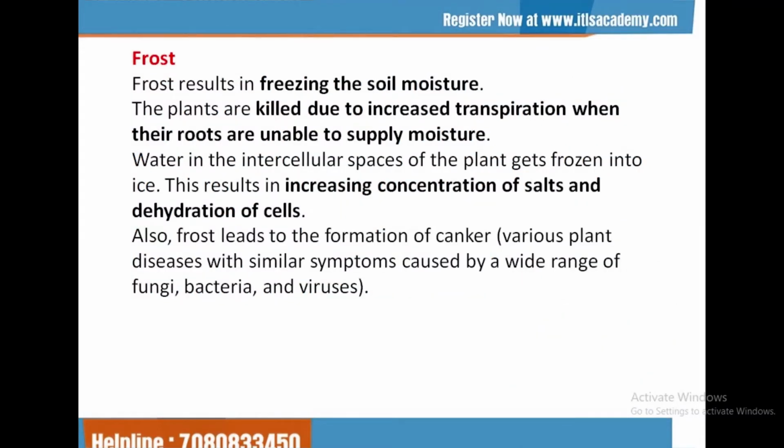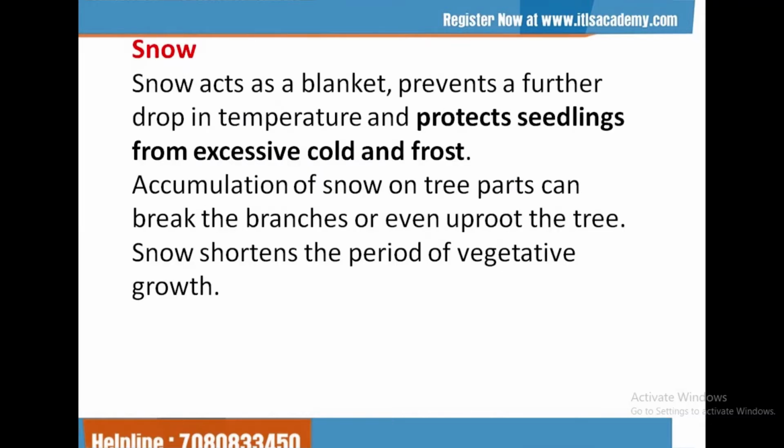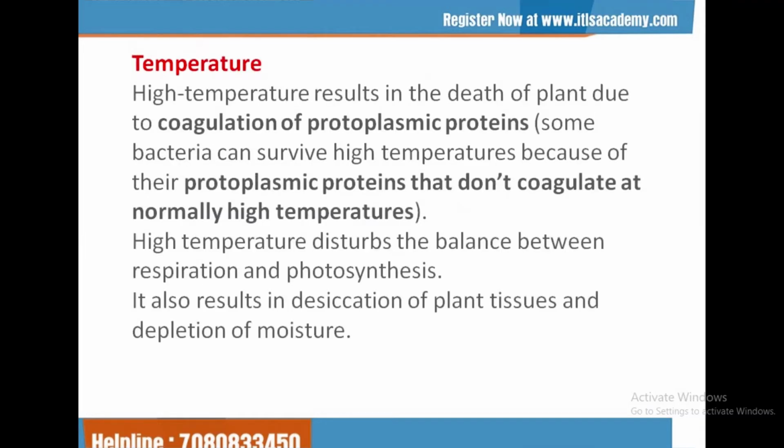Frost results in freezing of the soil moisture and kills the plant. Snow accumulation breaks the branches or even uproots the trees. We see the factor temperature is a very important factor.